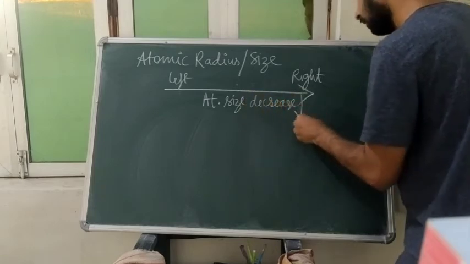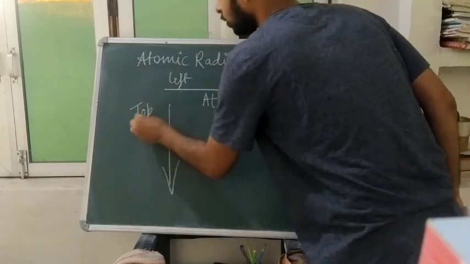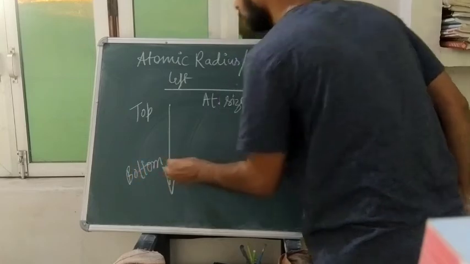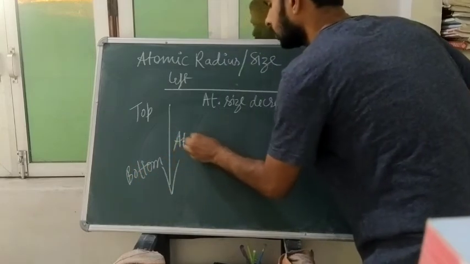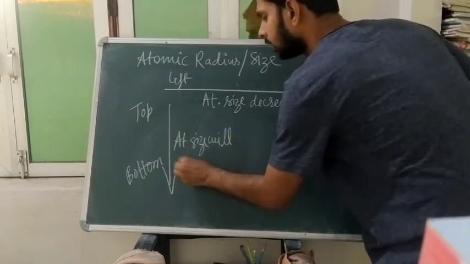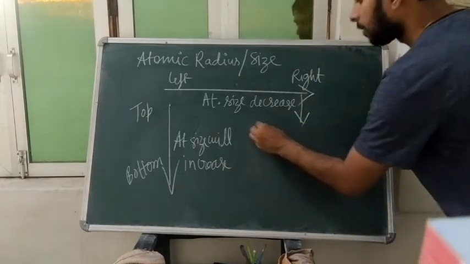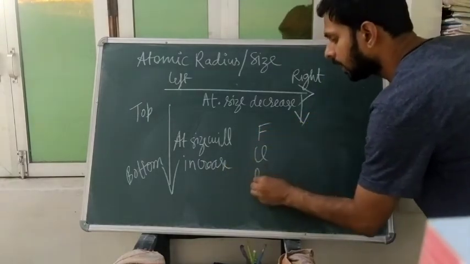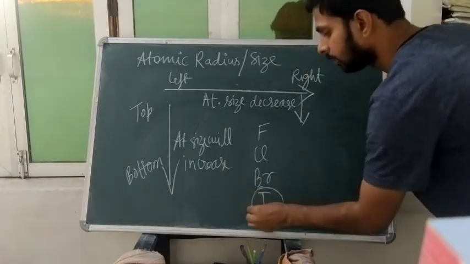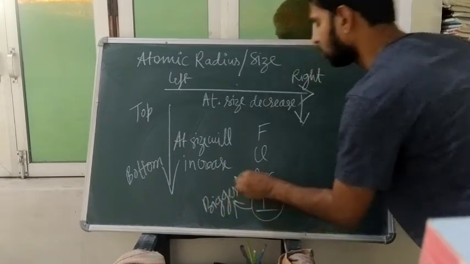And when you go from top to bottom, your atomic size will increase. Suppose I am considering F, Cl, Br, I. So iodine will be the biggest one.